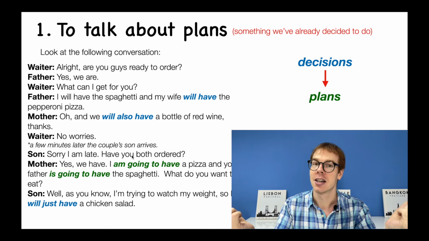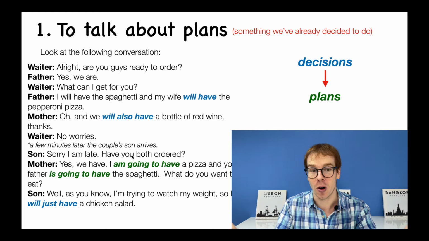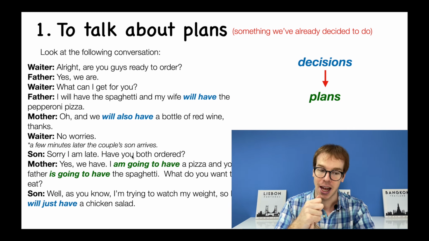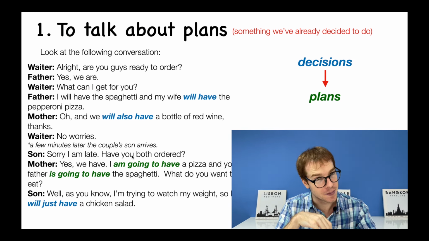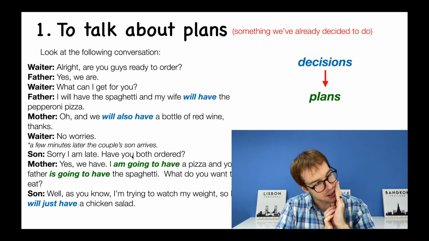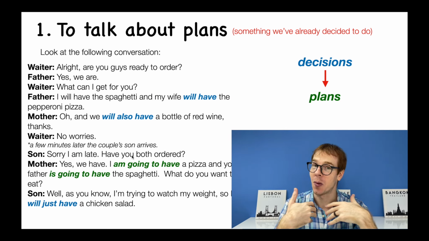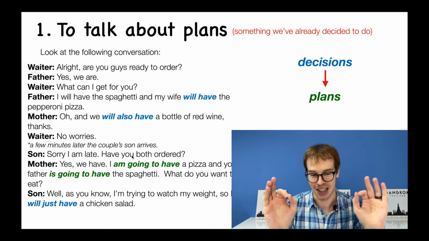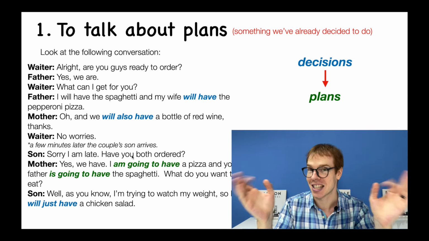Son: Sorry I'm late. Have you both already ordered? Mother: Yes, we have. I'm going to have the pizza, and your father is going to have the spaghetti. What do you want to eat? Son: Well, you know, I'm trying to watch my weight, so I will just have the chicken salad.